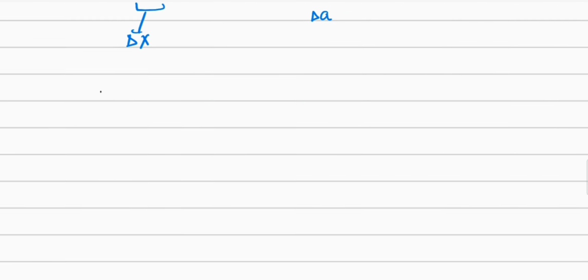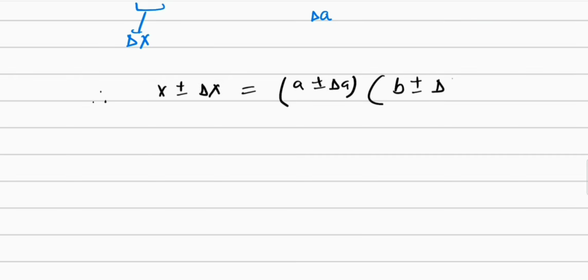Therefore x plus minus delta x is equal to A plus minus delta A multiplied by B plus minus delta B. Now let me open these brackets.